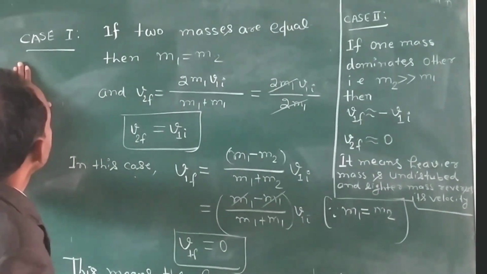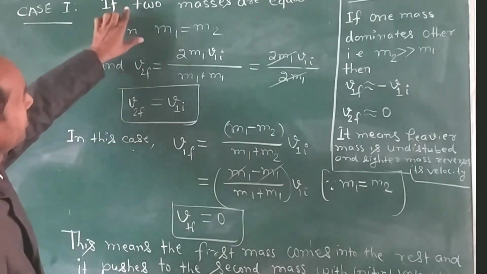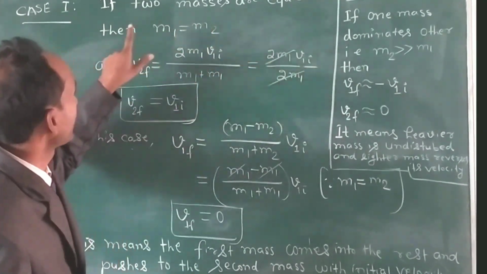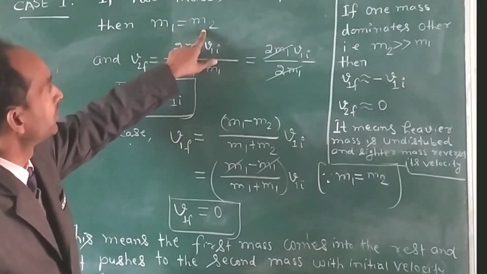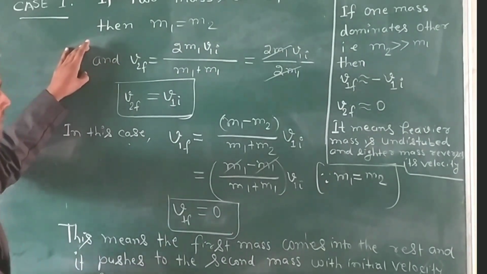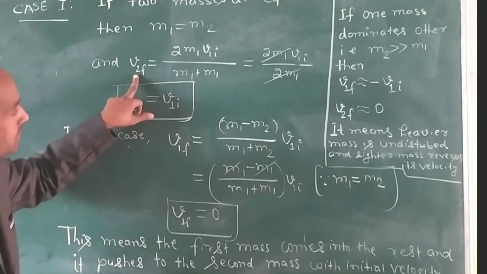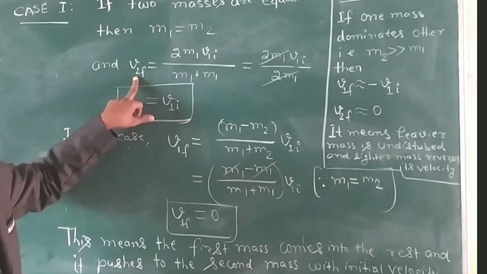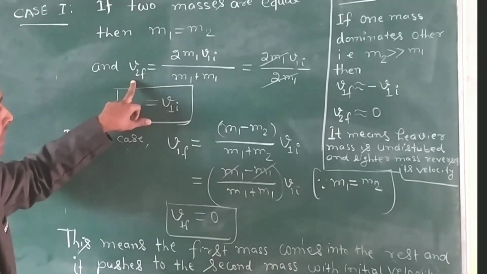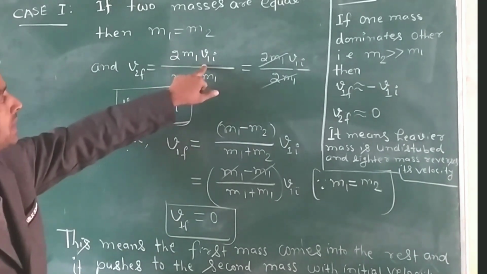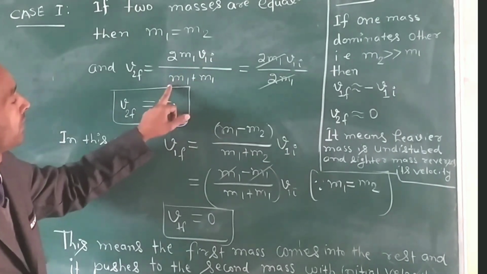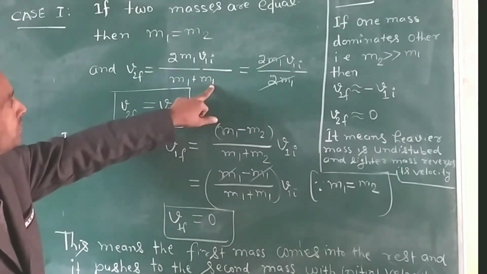There are two cases. Case first, if the two masses are equal, then m1 equals m2, and we find the value of v2f, the final velocity of the second mass, equal to 2 times m1 v1I divided by m1 plus m2.